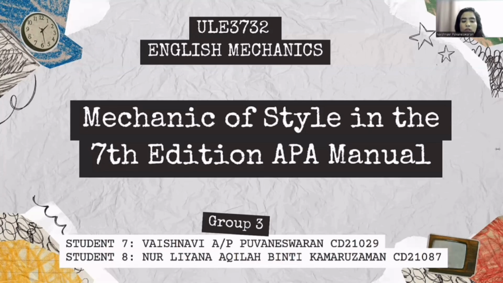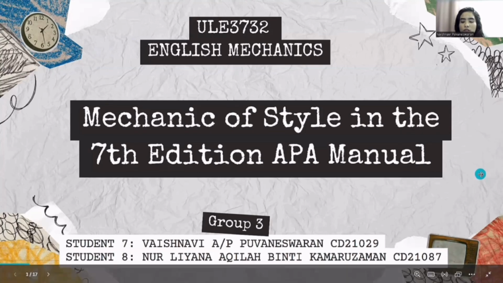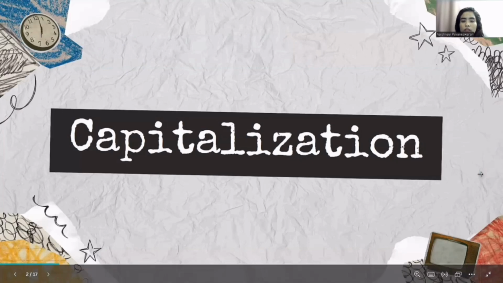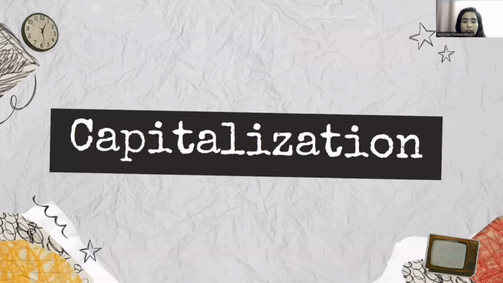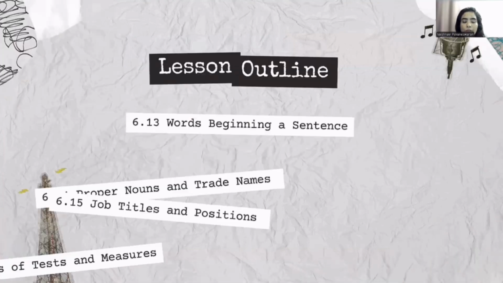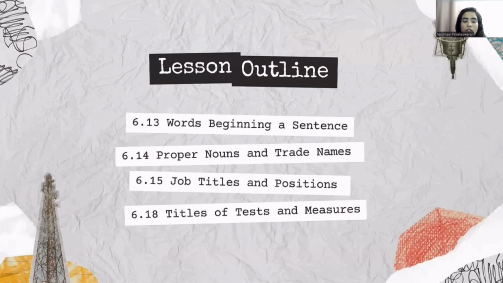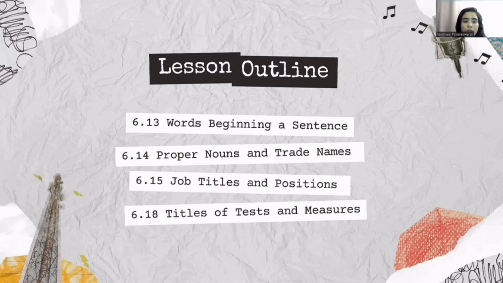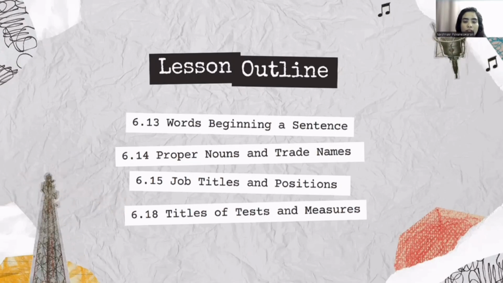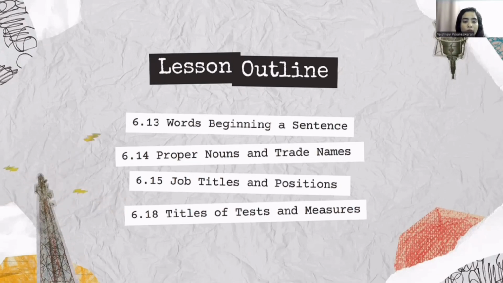So, my group, which is group 3, will present about mechanics of style in the 7th edition APA manual. My group consists of me, myself, and Liyana Aqilah Binti Kamaruzaman. The topic of our group is capitalization. There are a few subtopics under capitalization, as you can see here. For my part, I'm going to present 6.13 words beginning a sentence and 6.14 proper nouns and trade names.